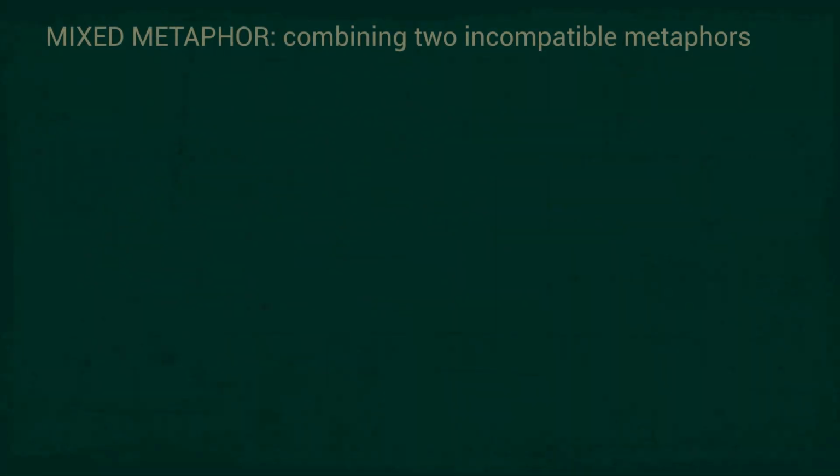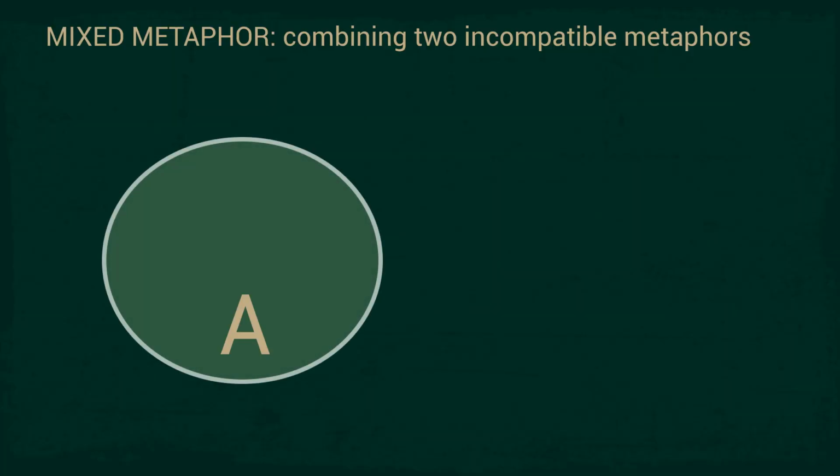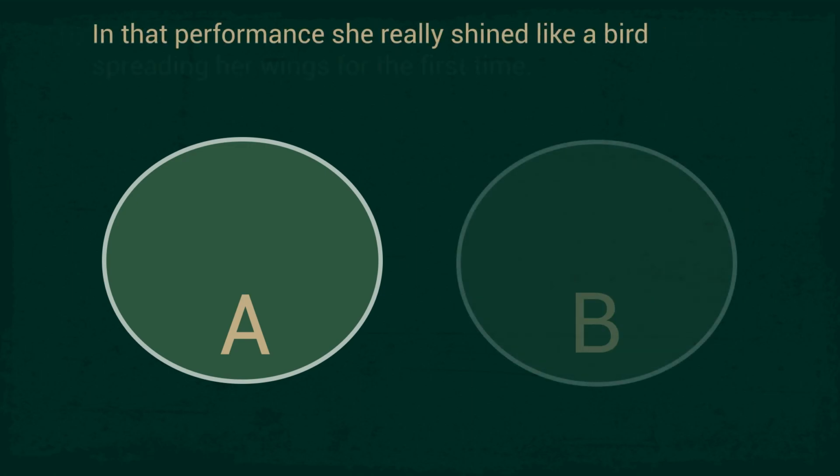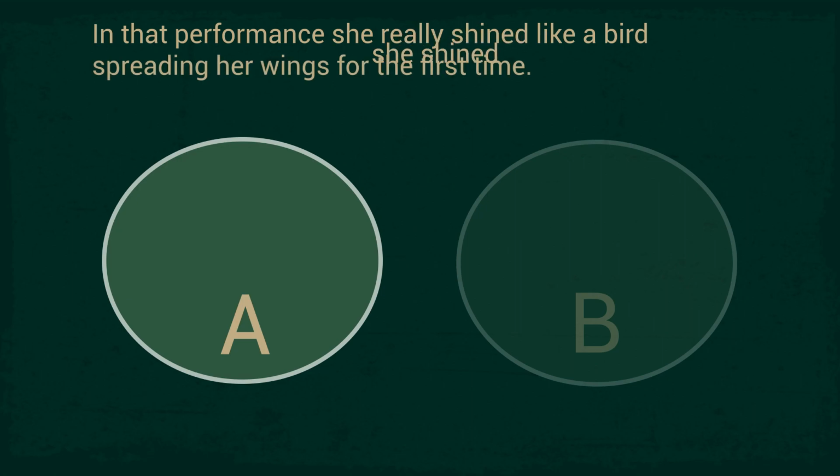There's this thing called a mixed metaphor. A mixed metaphor is when you combine two incompatible metaphors, and the result is usually ridiculous. You can probably tell by this definition that it's a bad thing. It is. You don't find mixed metaphors in good writing. Here's an example of a mixed metaphor. In that performance, she really shined like a bird spreading her wings for the first time.